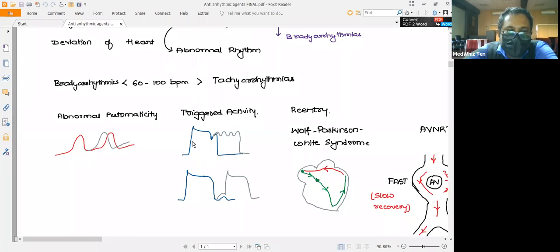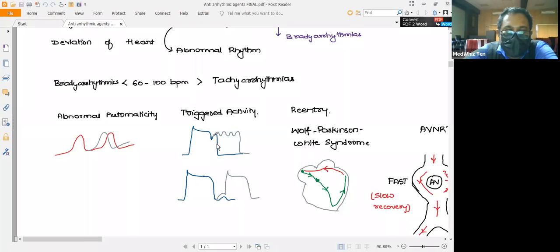Here, phase 0 is there, which is a depolarization. This is the normal rhythm, or the action potential generated by the myocytes, in blue color. The one represented by light black color represents the early depolarization.